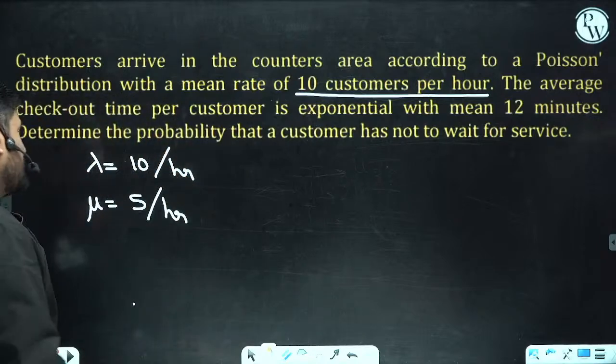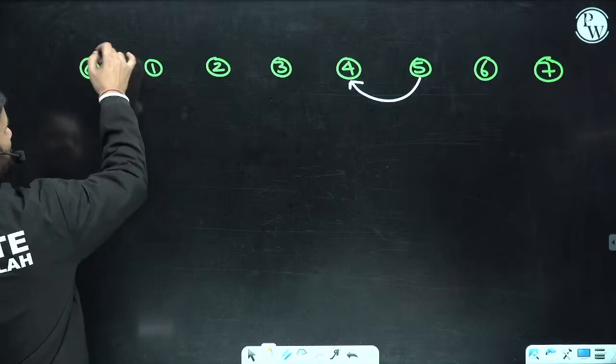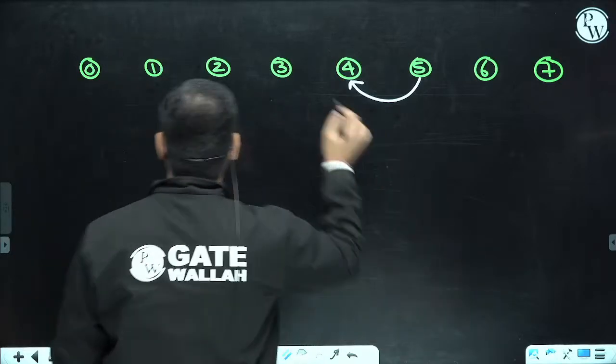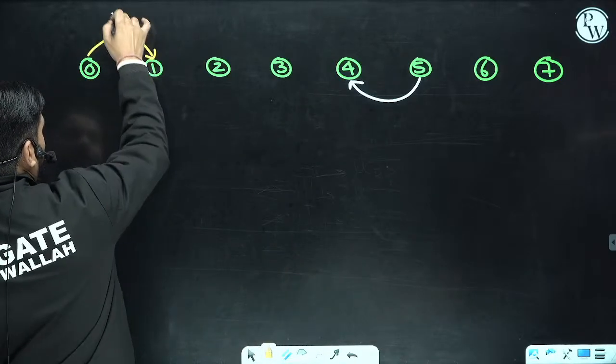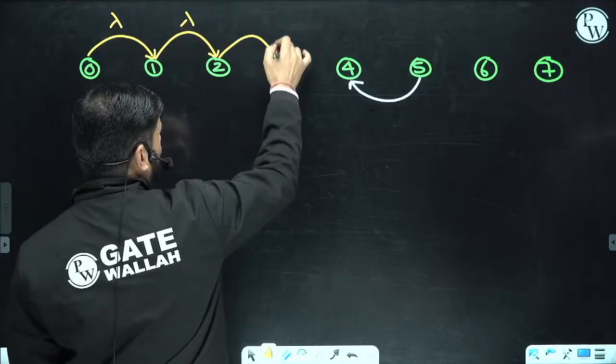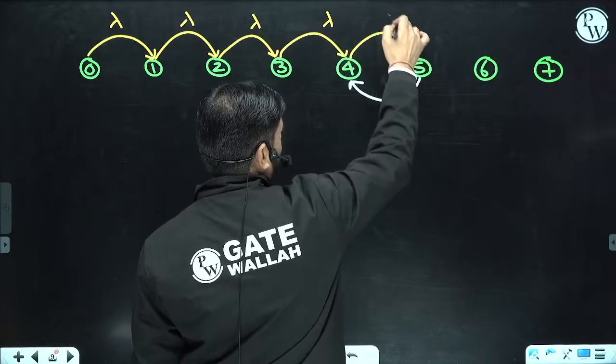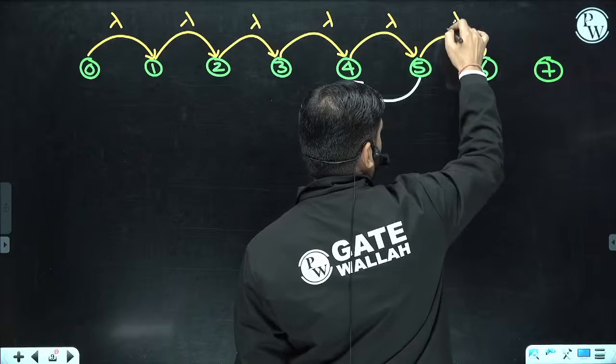Now see this, I am going to make the diagram for this. From 0 to 1, lambda is occurring. From 1 to 2, lambda is occurring. From 2 to 3, lambda, from 3 to 4, lambda, like this.